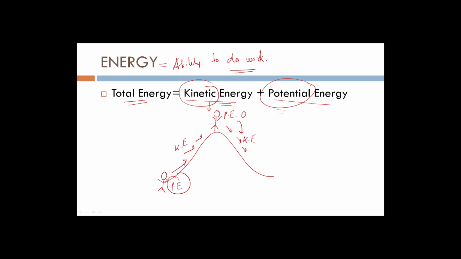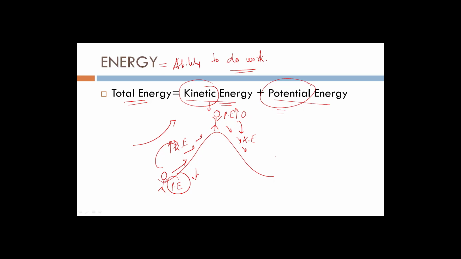So this potential energy possessed by him is being converted into kinetic energy. When he is moving up the hill, the potential energy drops and the kinetic energy is gained. Again, as he reaches the top, the potential energy is again maximum and the kinetic energy is zero.